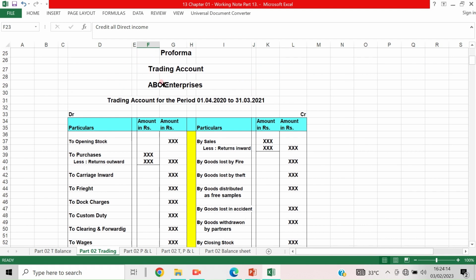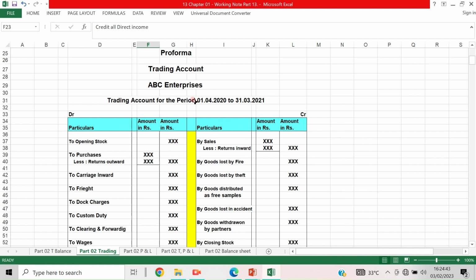This is from a trading account. Just to make you understand, I have shown it. Trading account is for a particular period, whereas when we prepare a trial balance or a balance sheet, it is as on a particular date, the financial position as on that date.